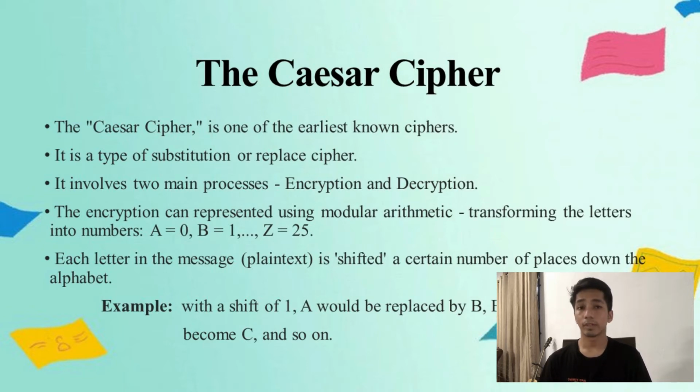For a very simple example, if we use a shift of 1, A would be replaced by the letter B, and B would become C, and so on. This produces what we call the ciphertext. In this way, a message that was initially readable ends up in a form that cannot be understood.